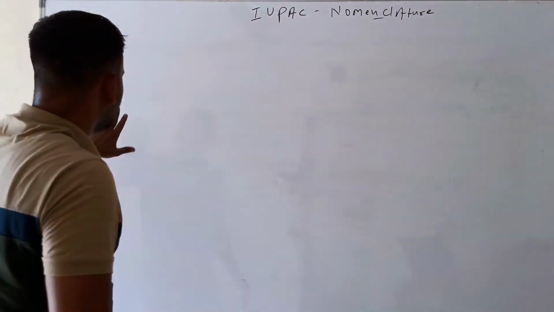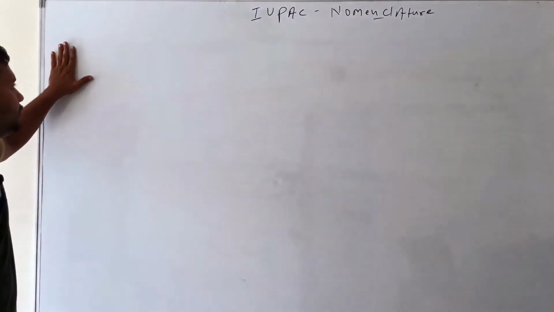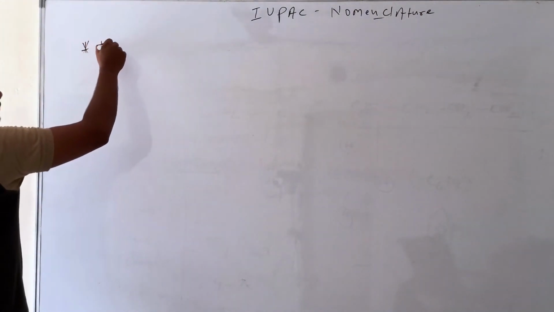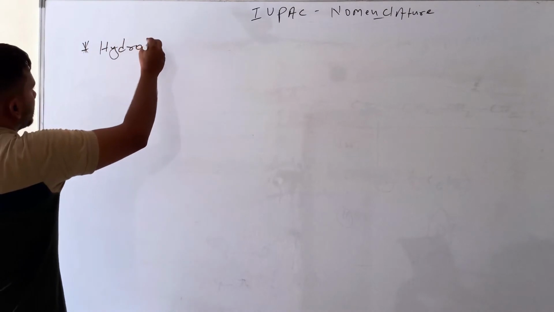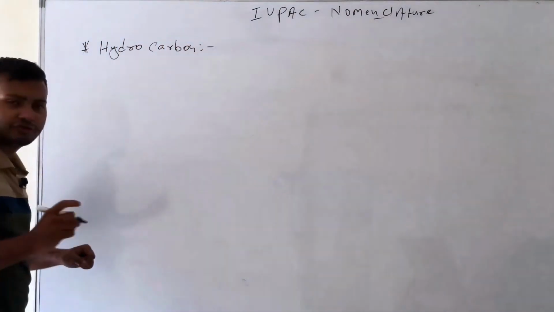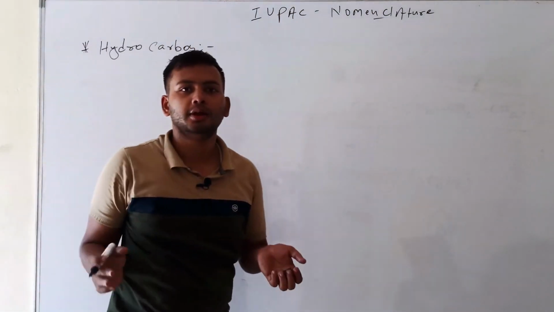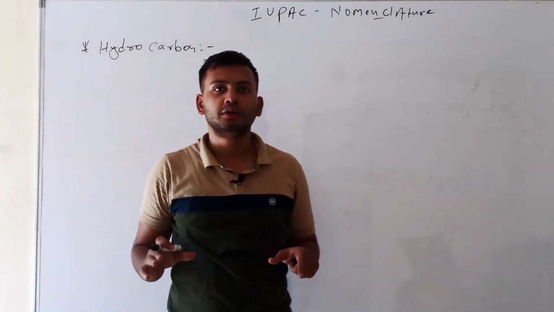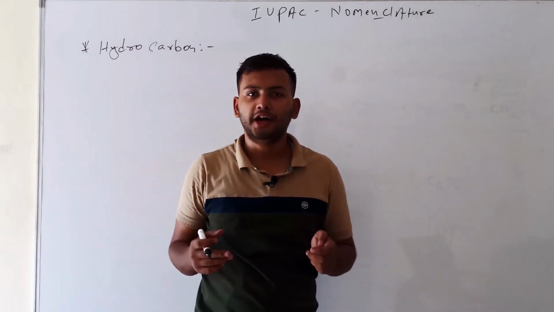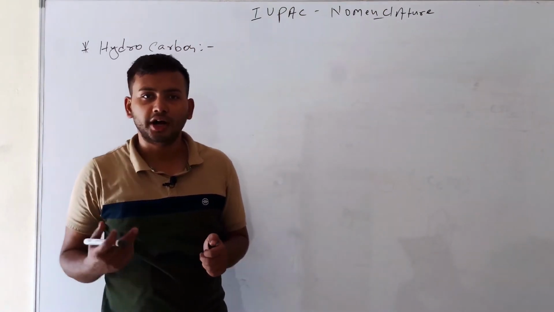So our topic now is hydrocarbons. First of all, what is the meaning of hydrocarbon? A hydrocarbon is a compound having carbon and hydrogen present.